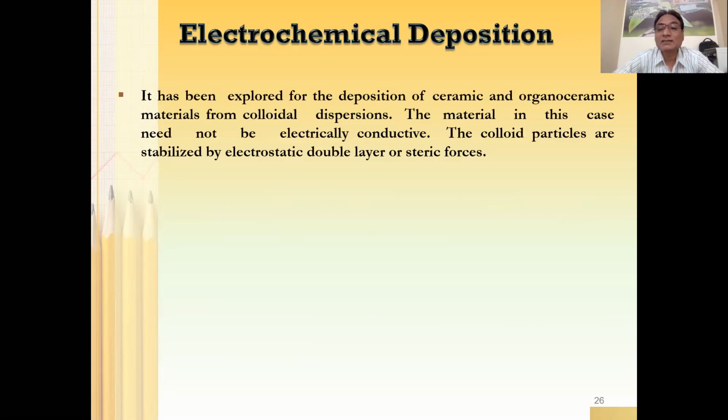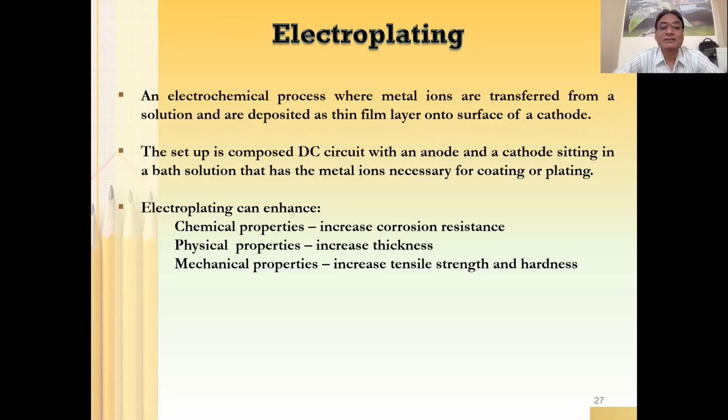The colloid particles are stabilized by electrostatic double layer or static forces, and as a result of that, you will be able to deposit the required material on the substrate. As I mentioned earlier, electroplating is one of the simple methods of electrochemical deposition. And therefore, let me start with electroplating first.